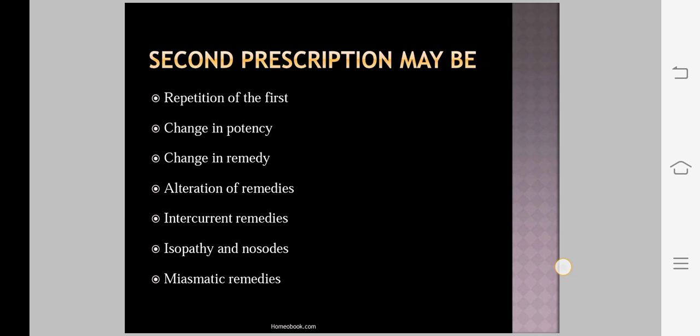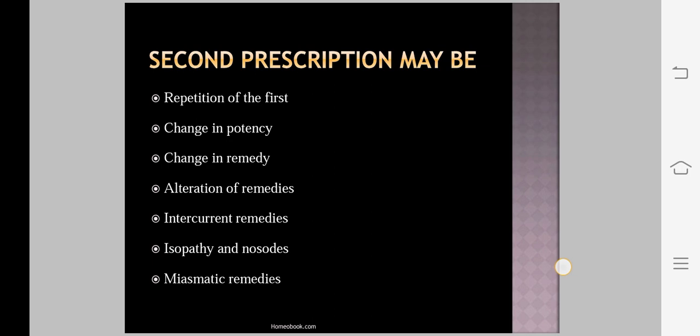Then the next difference is that cognate remedy has a more prominent etiology than that of the first prescription. And complementary remedy has the same etiology except in mixed miasmatic causes. So this is the difference between cognate remedy and the complementary remedy. So this may be cognate or complementary remedy. These are the different types of second prescription, as we can give them as a second prescription.